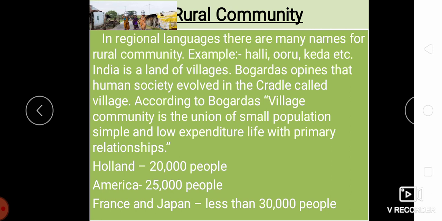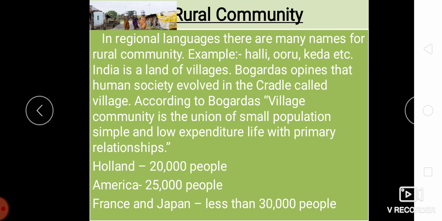It is opined that human society has evolved, that is, it has taken birth in the cradle called village. Though the village is a very ancient entity, it is difficult to define in a proper way. According to Bogdas, he has defined that the village community is the union of a small population, a simple and low expenditure life with primary relationships.